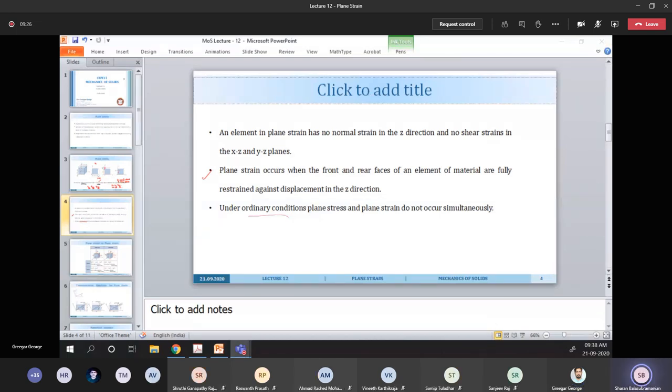Sir, we saw the transformation equation. So we will have strain in all the directions, so we cannot restrict it in the z direction.